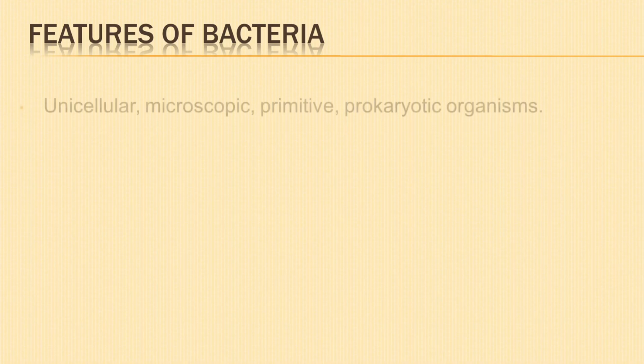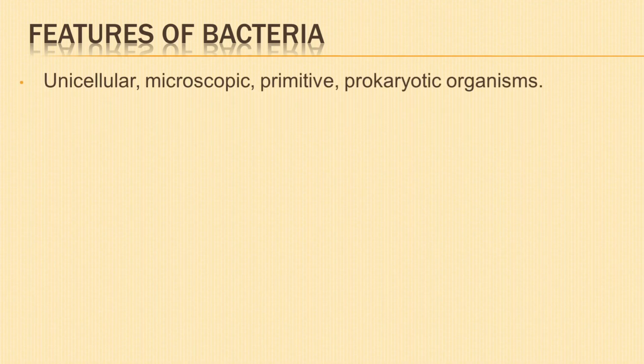We shall now look into the features of bacteria. Bacteria are minute, unicellular, microscopic, simple, most primitive prokaryotic organisms. Pro means primitive, karyon means nucleus, that is, the nucleus is not well developed.